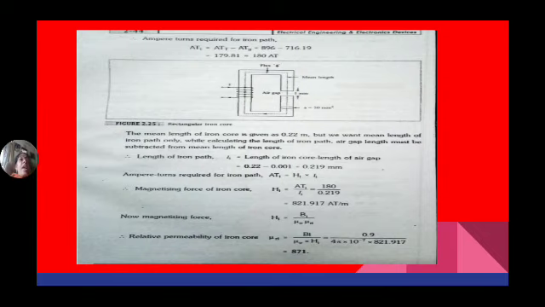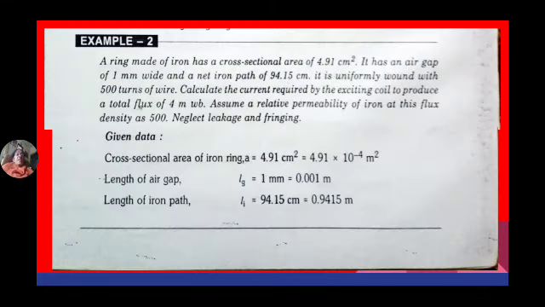Now ampere turns of the iron path. Hi is equal to Bi by mu r into mu naught. So mu r is equal to Bi by mu naught into Hi. So 0.9 by 4 pi into 10 power minus 7 into, what is the magnetic field strength Hi? It is calculated as 221.917. So the relative permeability of iron is 871.